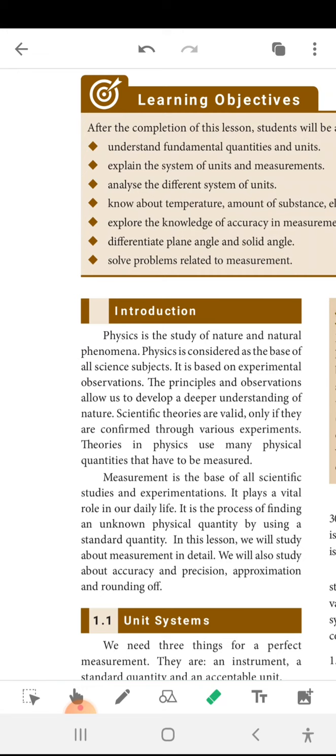Every day the sun is rising and the sun is setting. The time between the sunrise and sunset is a physical quantity. The time between the sunrise and sunset should be measured. Such a thing is called a natural phenomenon that is measured. So we are studying about measurement.